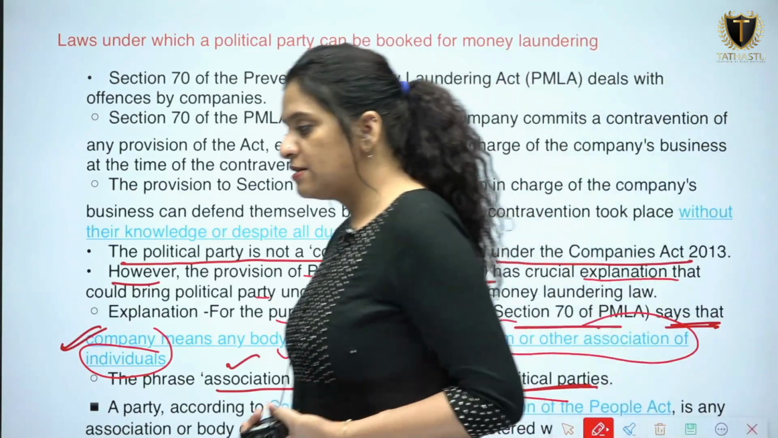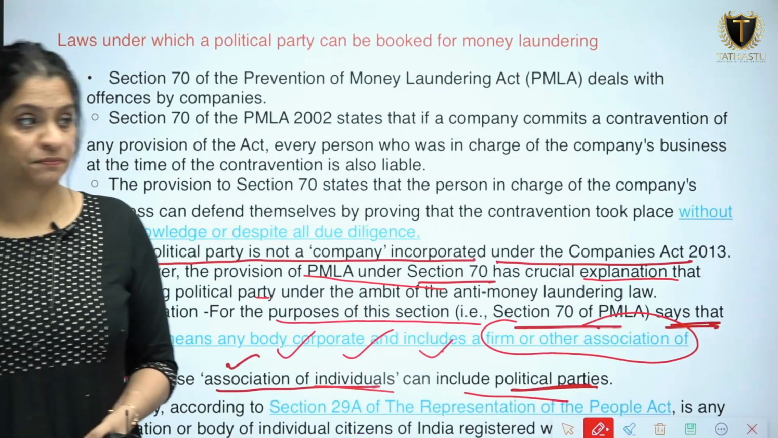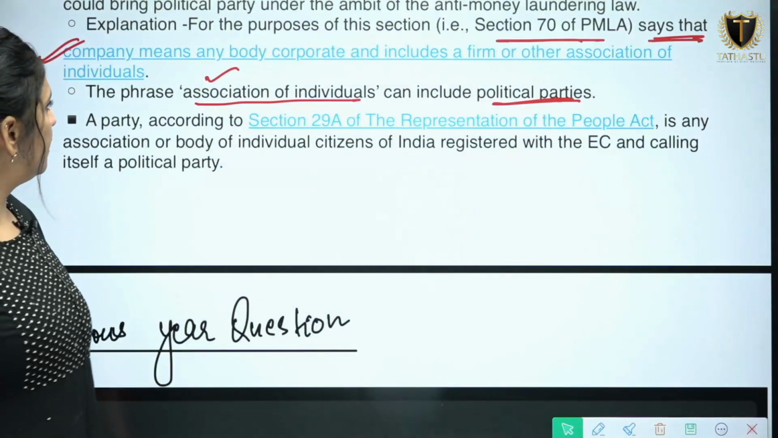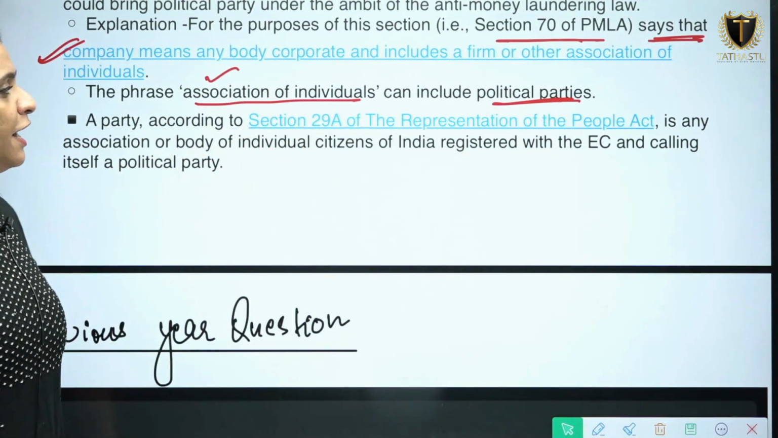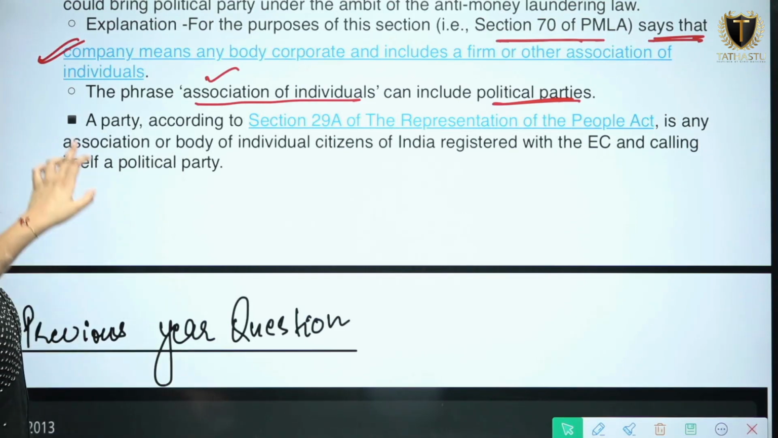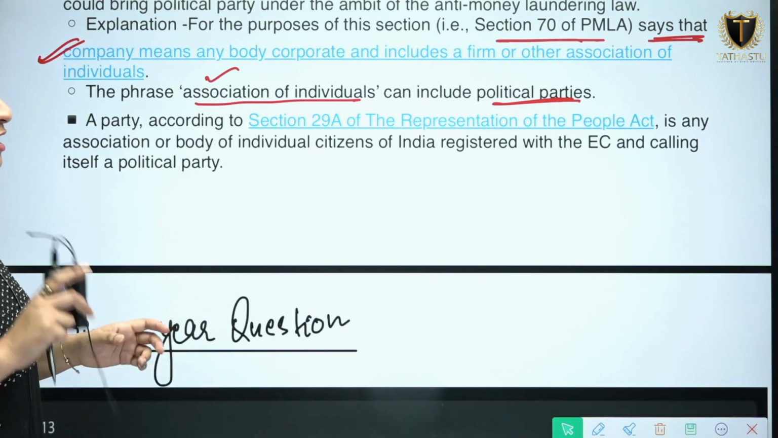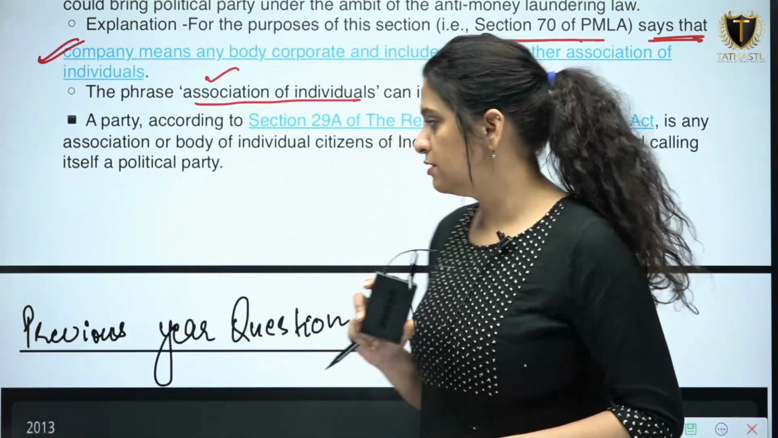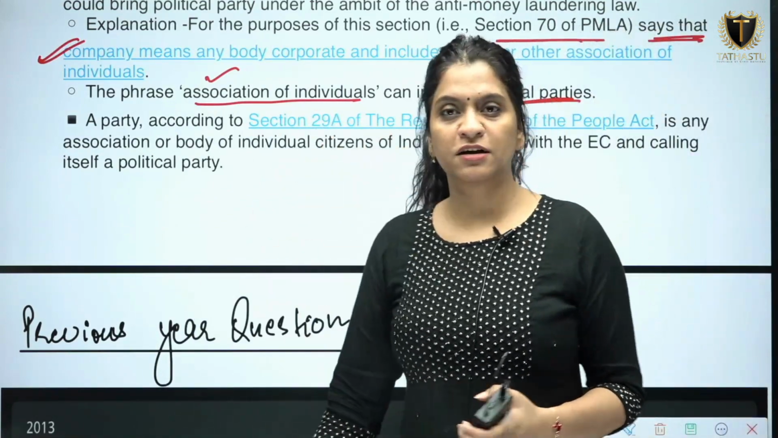So this is the reason, this is the part of the Act because of which even the political parties are covered under PMLA. A party, according to Section 29A of the Representation of the People Act, is any association or body of individual citizens of India registered with the Election Commission and calling itself a political party. So it has been made very simple and clear that political parties can also be covered under the Prevention of Money